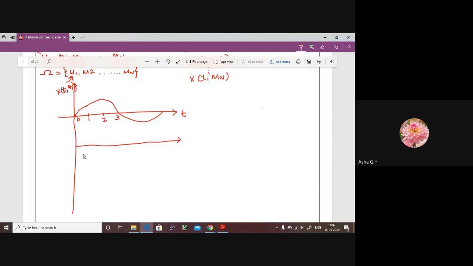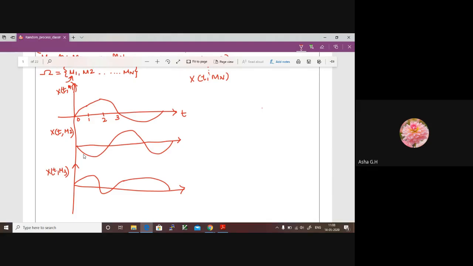I may have another, second sample point. How can I write it? This is a random process that is a function of time for sample point 2, the second sample point in my sample space. And similarly, we have the third sample, the third message block. The y-axis here represents x of t, function of t, for the third block or third sample point. Your random process may take this form.